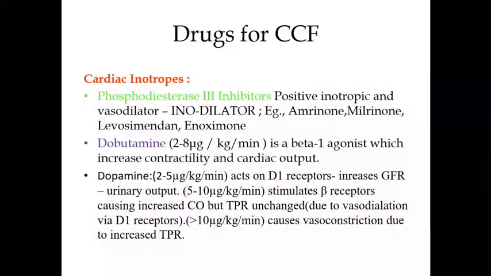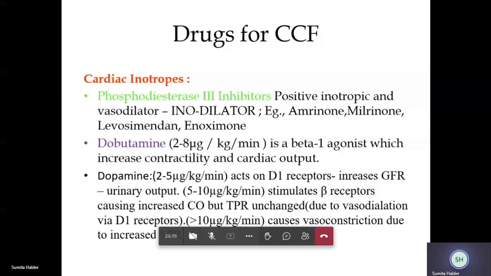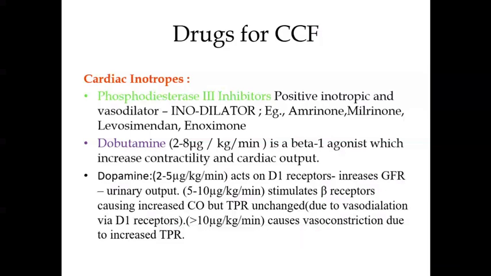Now, dopamine is also useful in heart failure, but here the dose we have to keep at 2 to 5 microgram per kg per minute, because if we keep it at this dose, then it acts on the D1 receptors, the dopamine receptors, which are present in the kidney. So it increases the glomerular filtration rate, it will increase the urinary output, and thus it will help to manage the congestive symptoms. It will cause vasodilation of the renal vasculature.